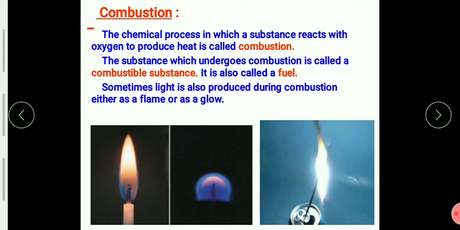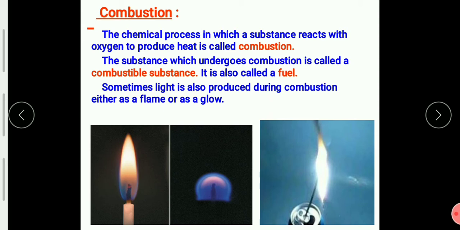And I would also like to tell that in our body, food is also broken down by this reaction with oxygen, and heat is produced. Yes, students, in our body also the food is reacting with oxygen and heat is produced in this reaction. So we can say that our food is a fuel. So the food is the fuel of our body.